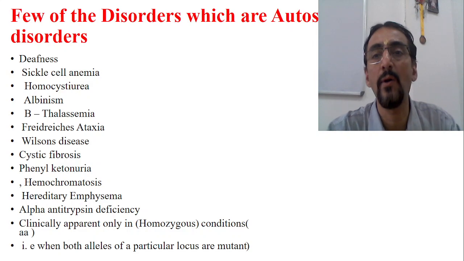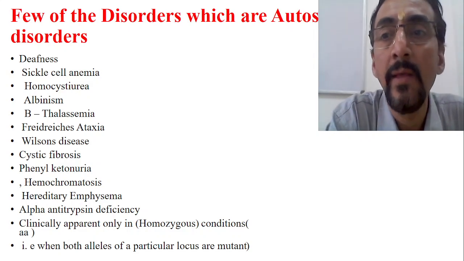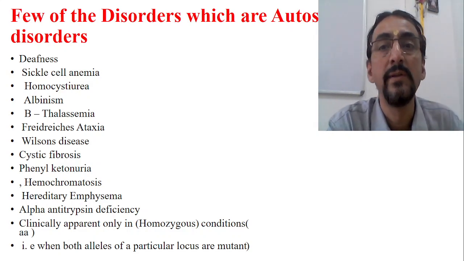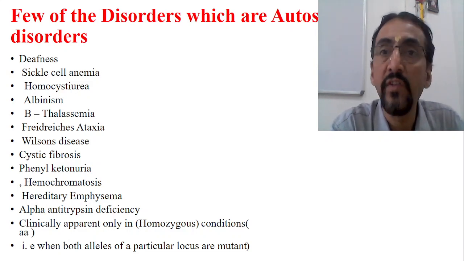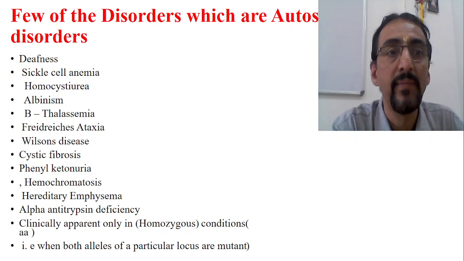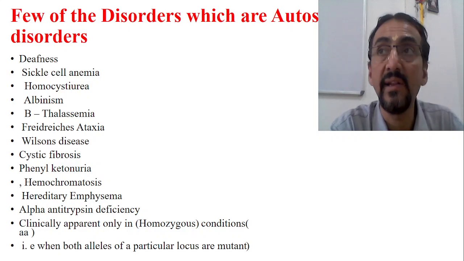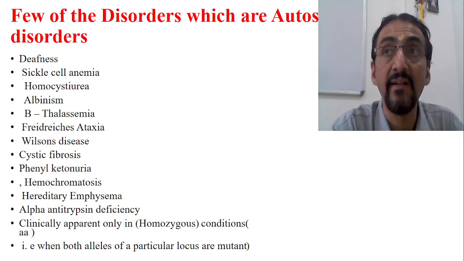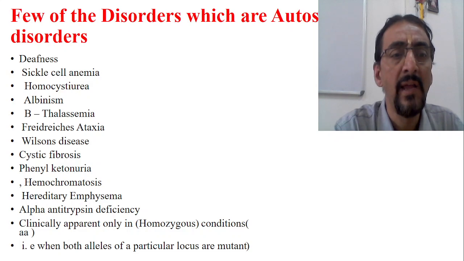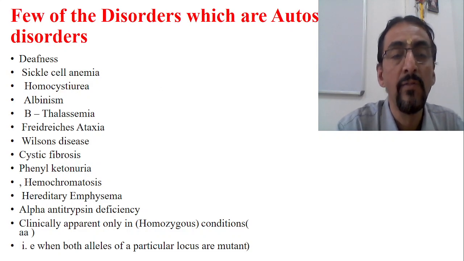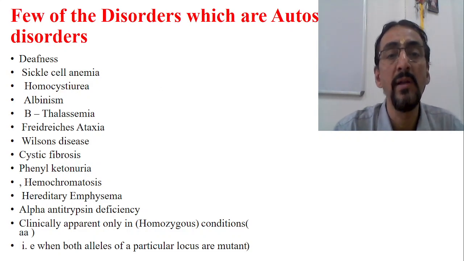Now these are some of the common autosomal recessive disorders: deafness, sickle cell anemia, homocystinuria, albinism, we see many cases, beta thalassemia, Friedreich's ataxia, Wilson's disease, cystic fibrosis, phenylketonuria, most of them metabolic disorders. Also hemochromatosis, hereditary emphysema, alpha antitrypsin deficiency. So these are some of the common autosomal recessive disorders.